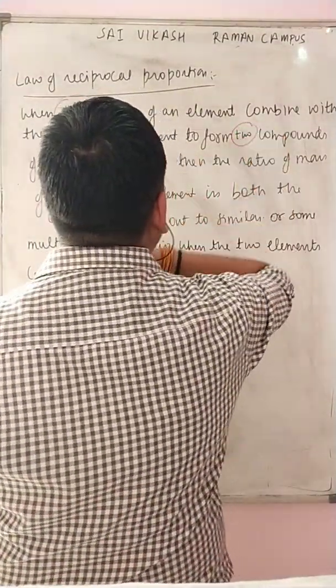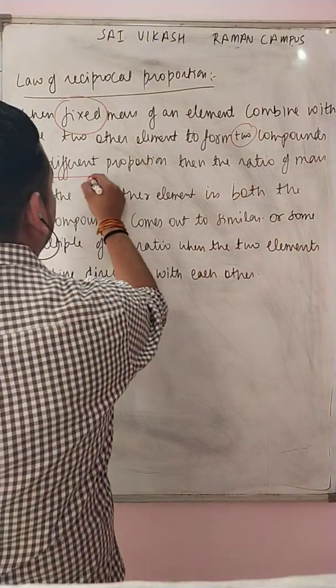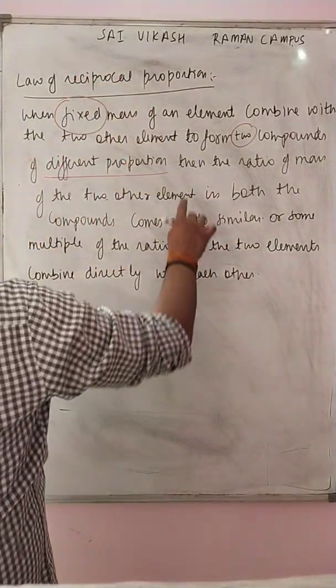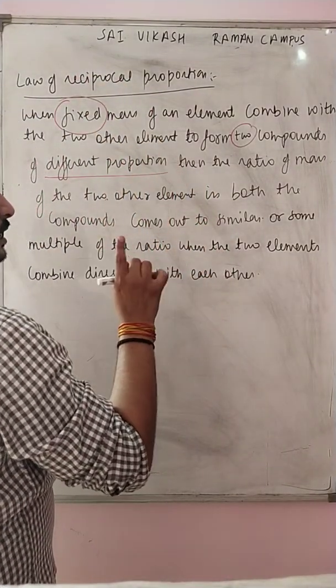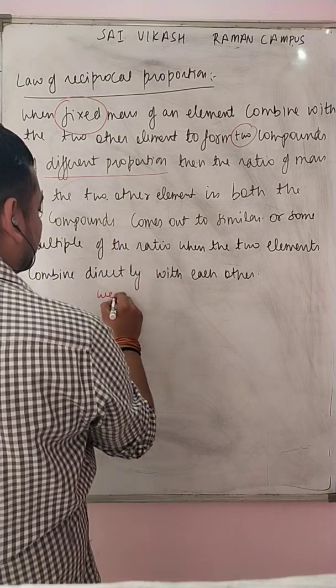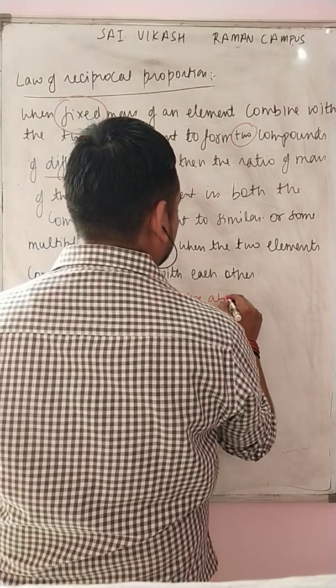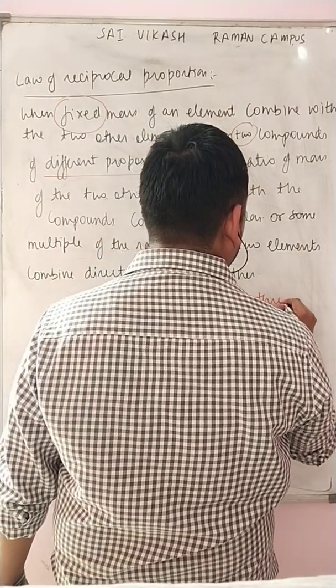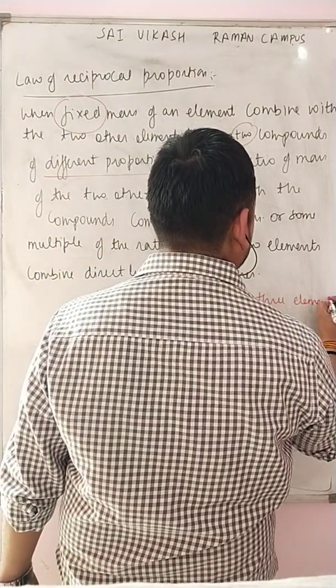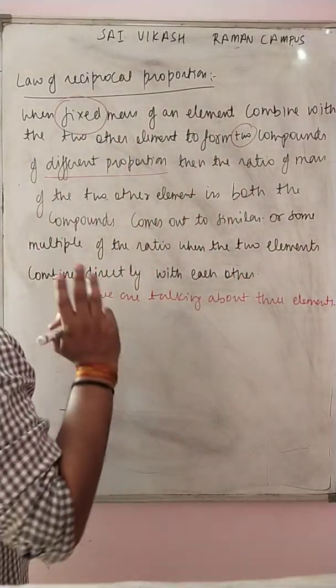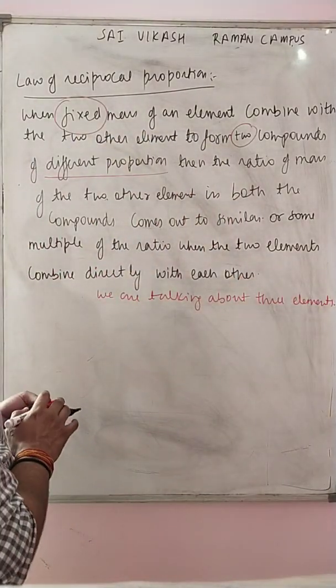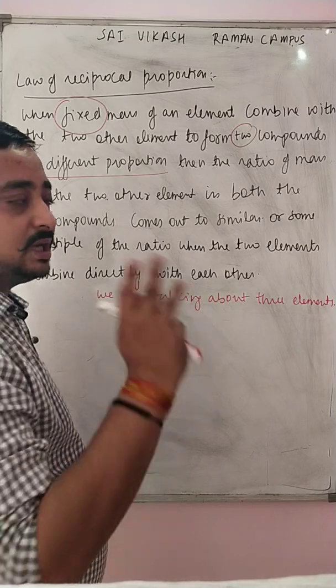You have to note this: two compounds of different proportion. Remember, here we are talking about three elements. Just remember this. The law of reciprocal proportion is applicable for three elements.